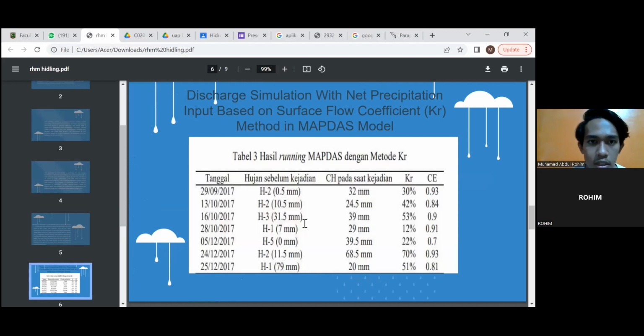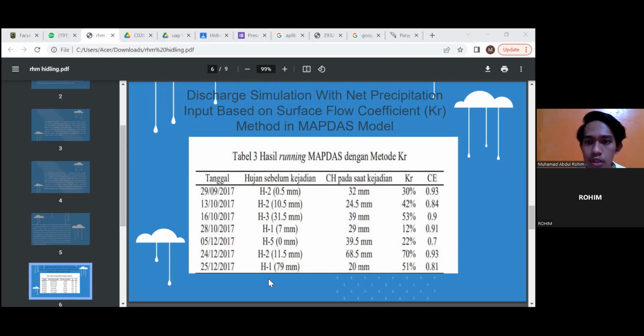First is the discharge simulation with net precipitation input based on the surface flow coefficient, the QR method, in the MapDash model. This is the result of running the MapDash model with the QR method to see the relationship of the separation of surface runoff and the base flow in the rain event.